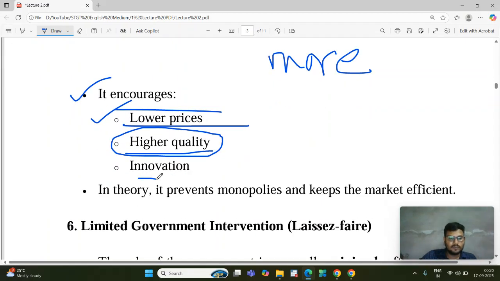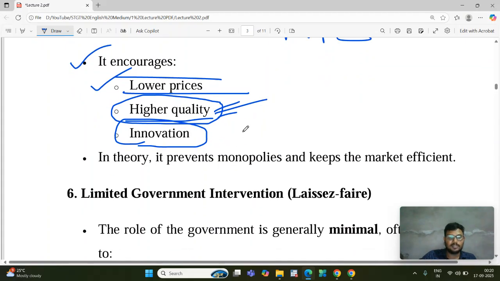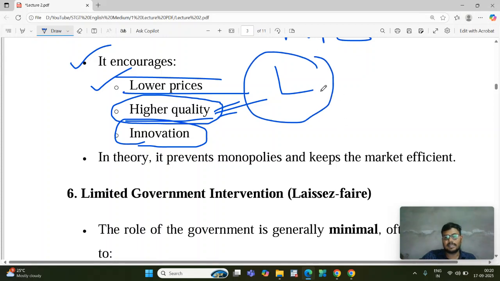Next one, innovation. Whenever we try to maximize the quality of the product, automatically innovation can happen in the production process. Like, I can give an example. We have chips like Lay's chips, and with Lay's they are making innovation, with various categories of Lay's.